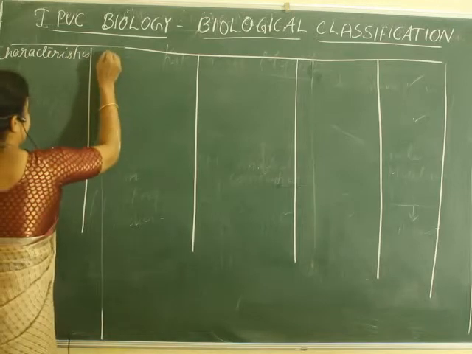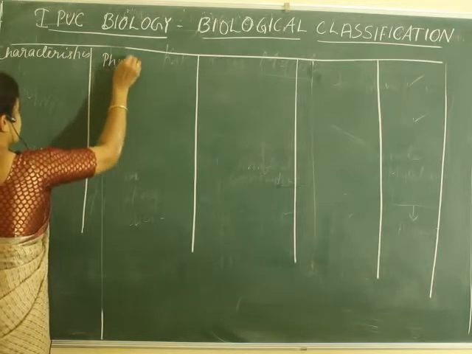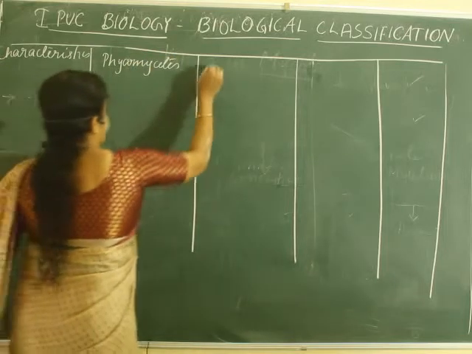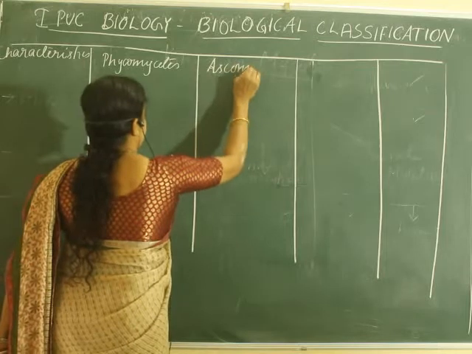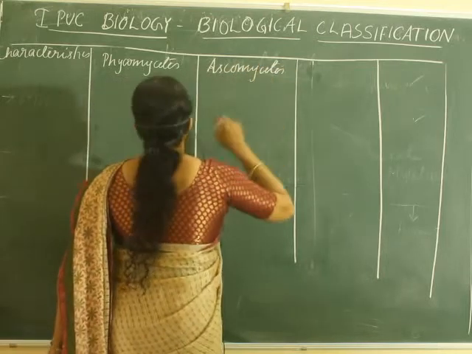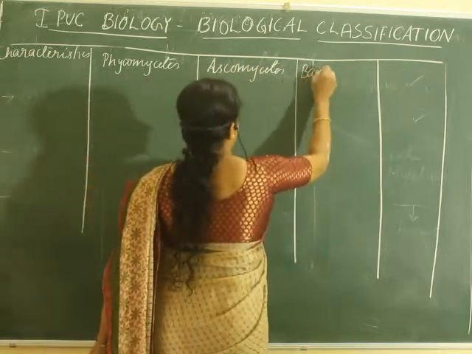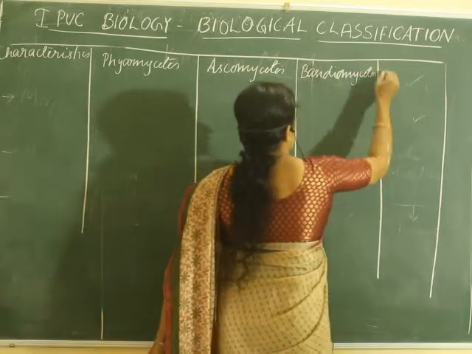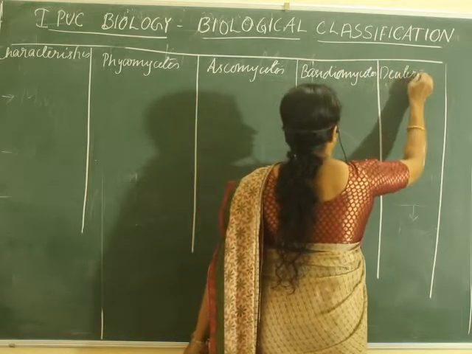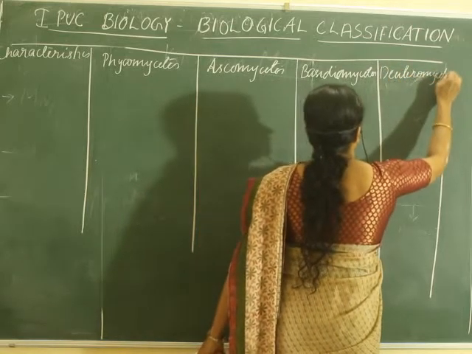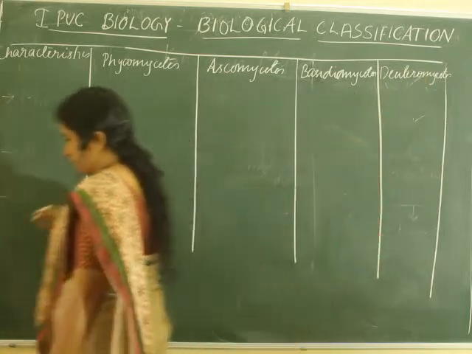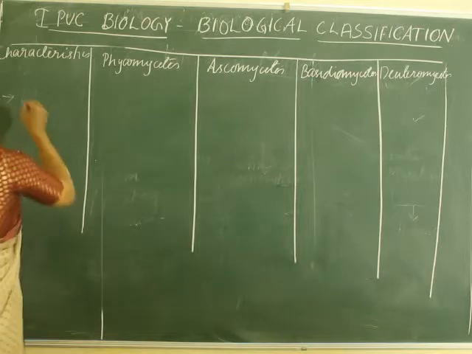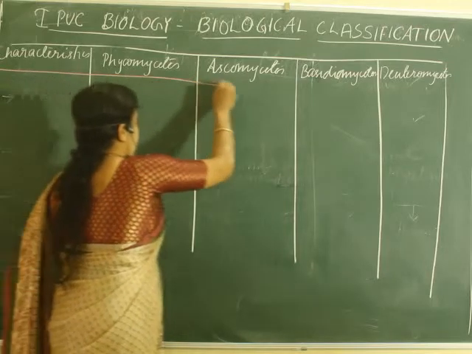Then we will write the classes of fungi. First one is Phycomycetes. The second class is Ascomycetes. Then the next class is Basidiomycetes. Then the last one is Deuteromycetes.